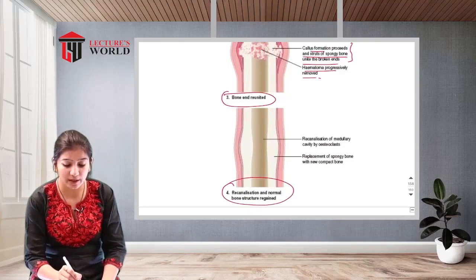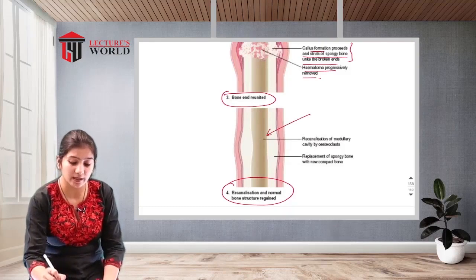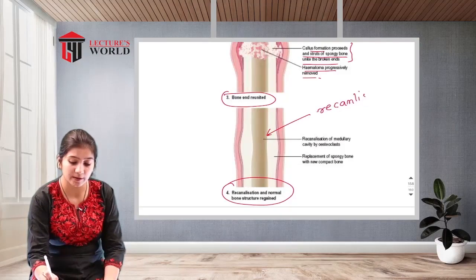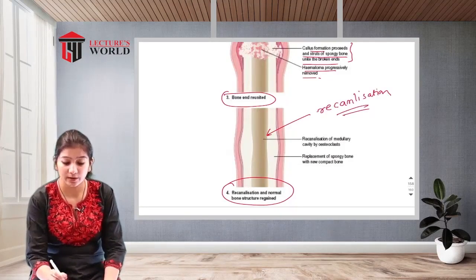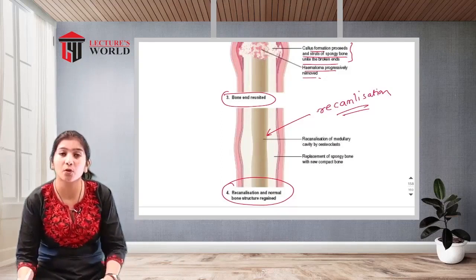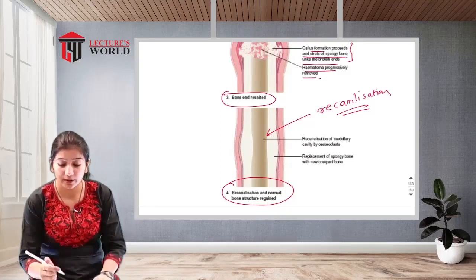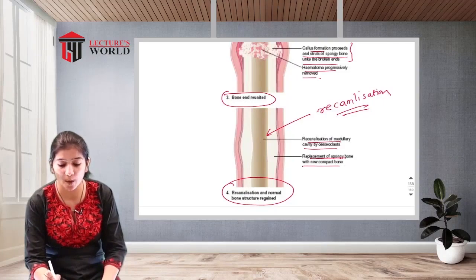Fourth step is recanalization and the normal bone structure is regained. You can see recanalization has taken place. Bones are fractured, their ends are separated, but because of this process the bones are joined together. There is recanalization of the medullary cavity by osteoclasts and replacement of the spongy bone with new compact bone.